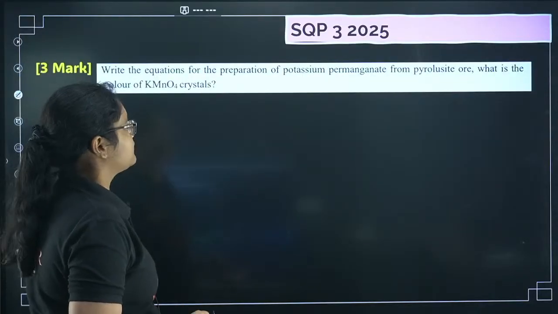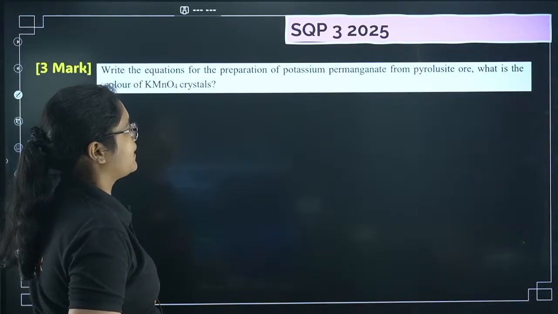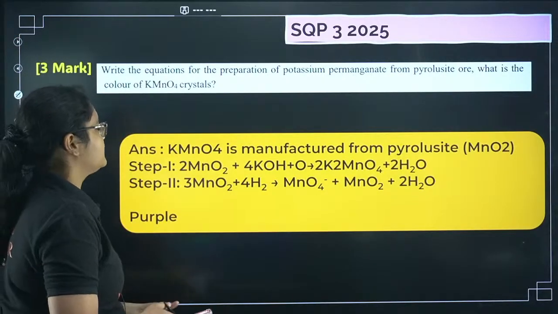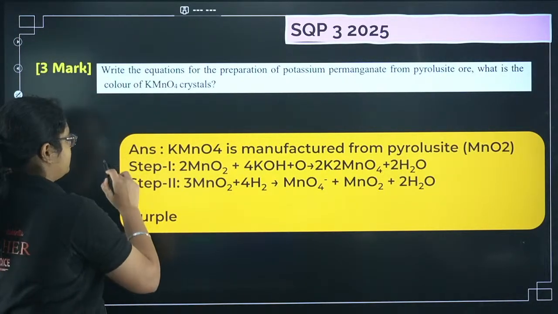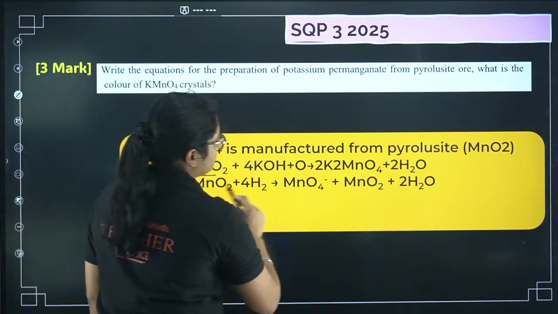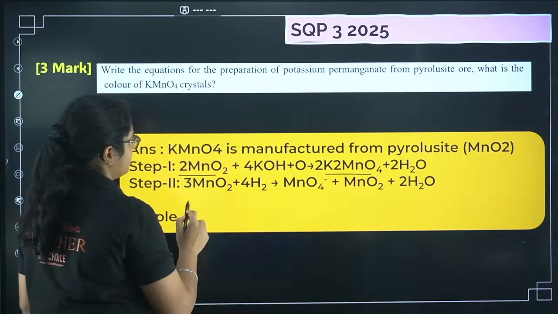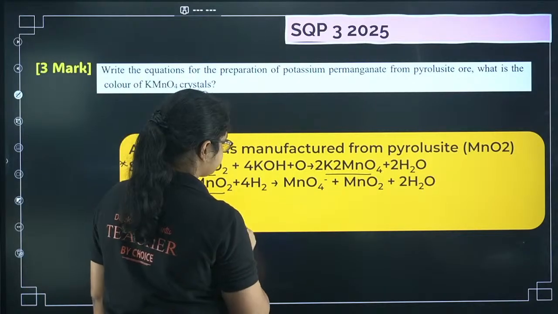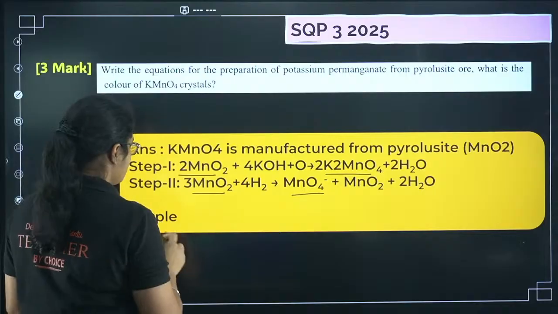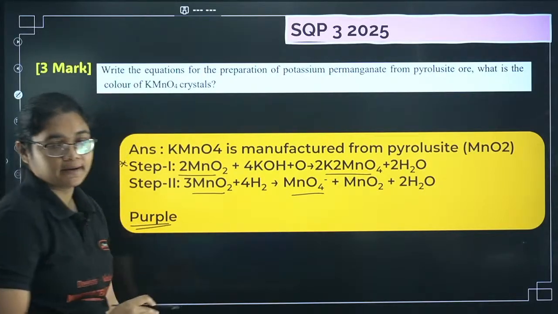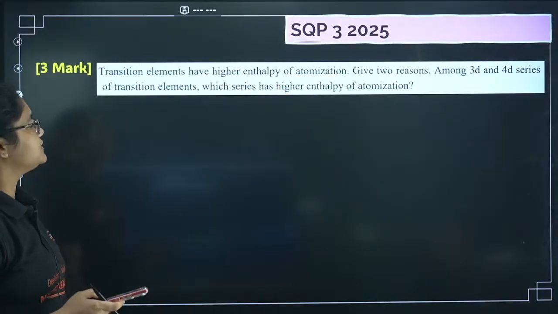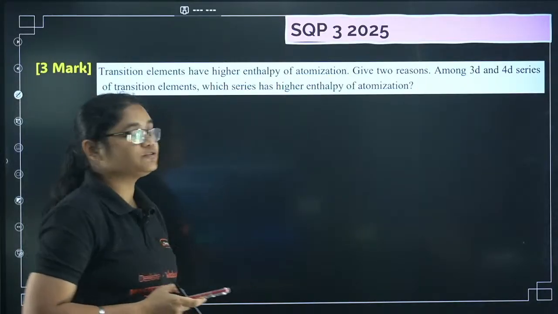Next, write the equations for the preparation of KMnO4 from pyrolusite ore. What is the color of KMnO4 crystals? So again, this is also preparation of KMnO4. You must remember this equation. This is your pyrolusite ore. MnO2 is converted to K2MnO4. Then K2MnO4 is converted to MnO4 minus. Okay. And the color of this one is purple. Clear? Yes, very good.